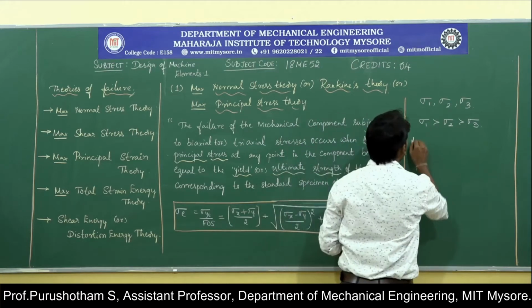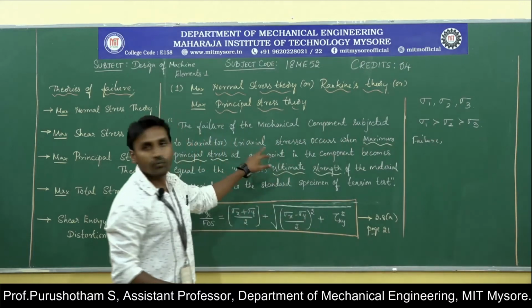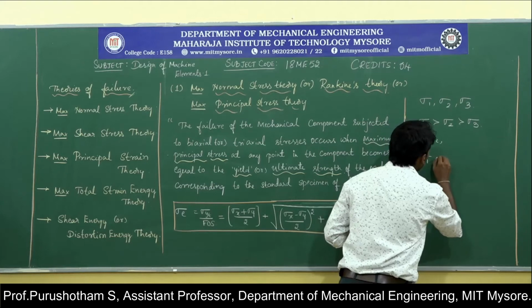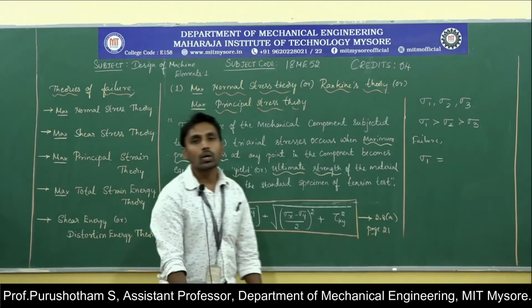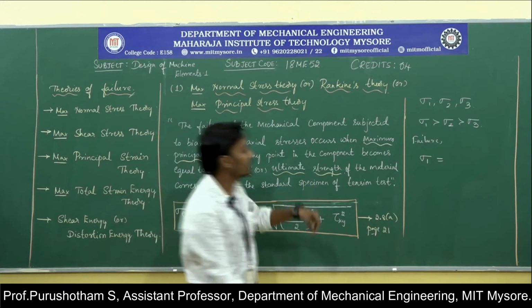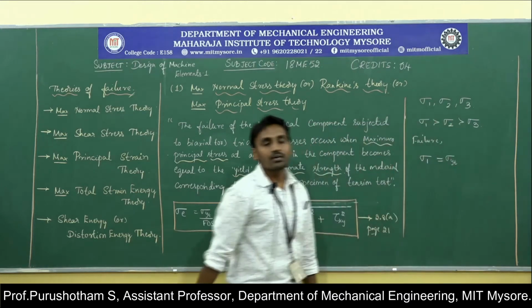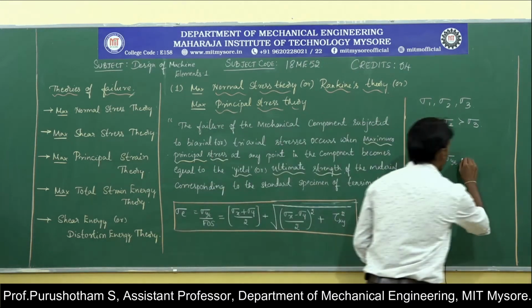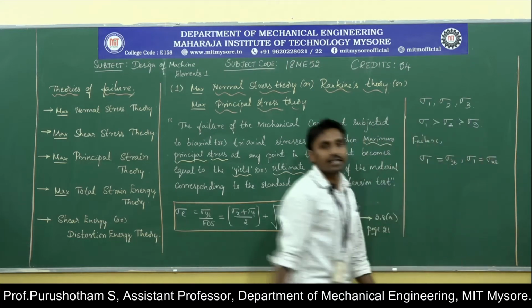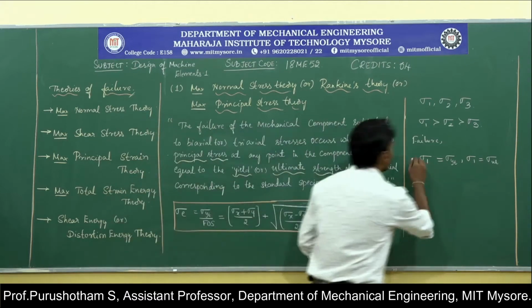Now, at failure, according to this definition, when the maximum stress sigma 1 becomes equal to the yield strength of the material in the standard tension test, sigma 1 equals sigma yt, or sigma 1 equals the ultimate strength of the standard tension test material.